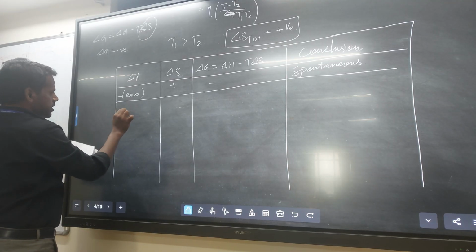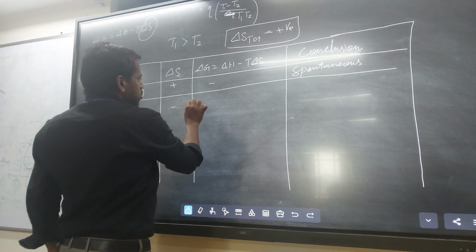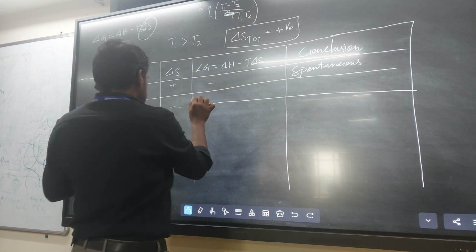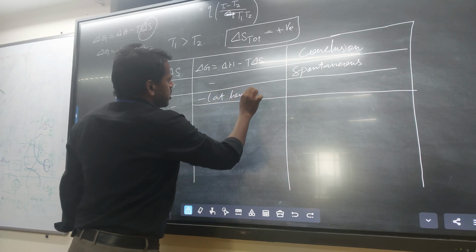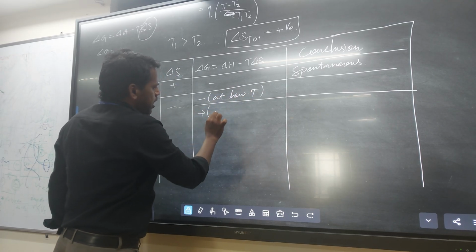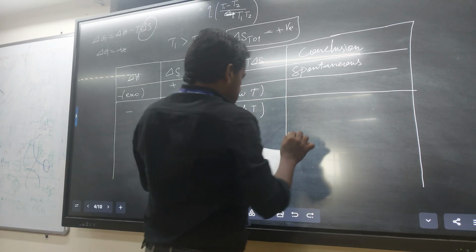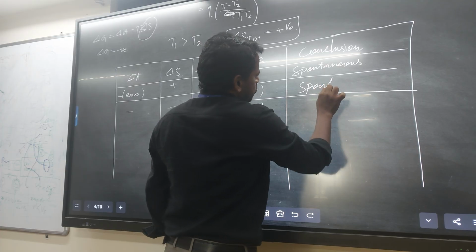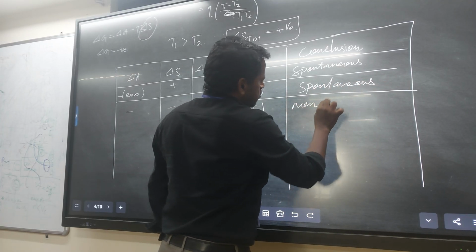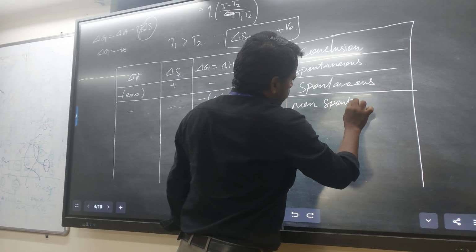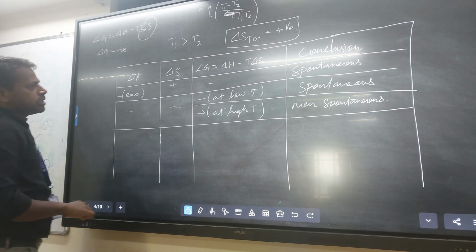When delta H is negative and delta S is negative, there are two different cases: one at low temperature and one at high temperature. One is spontaneous, the other is non-spontaneous.